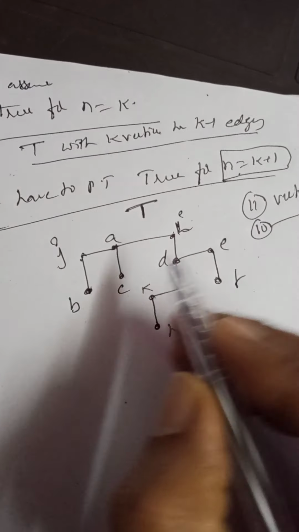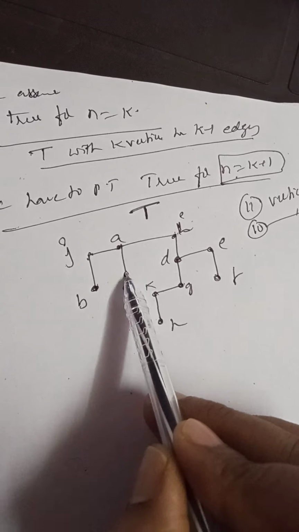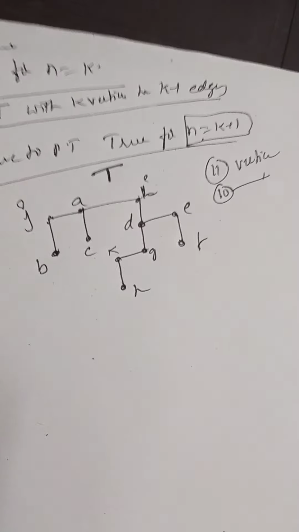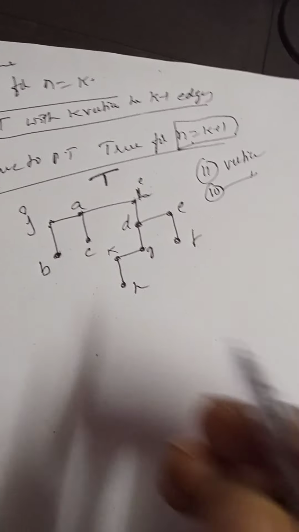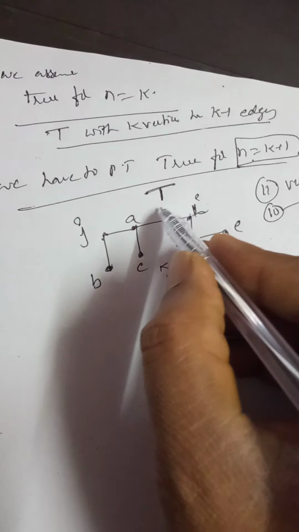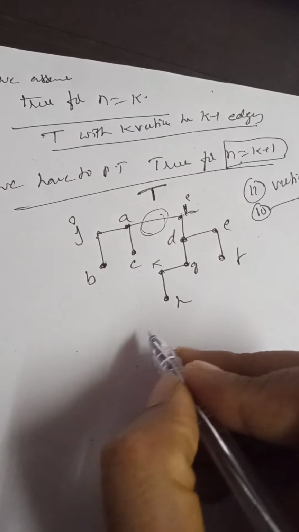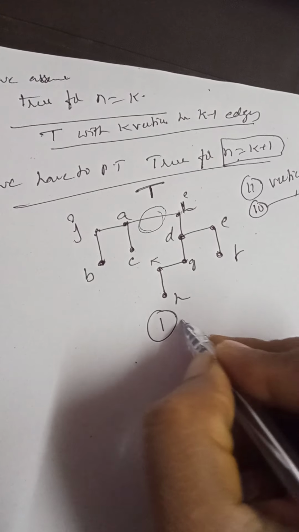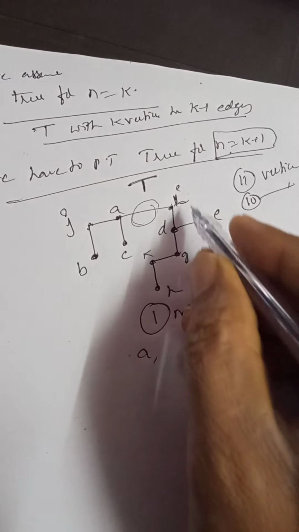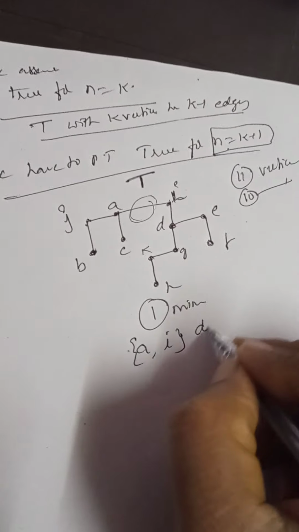Now, see this one. This is a tree with 11 vertices. Once again, 1, 2, 3, 4, 5, 6, 7, 8, 9, 10, 11 vertices are there. Now here in this tree I am deleting this edge. See this, I am deleting this edge, right? This is the minus edge. Which edge am I deleting? The edge A-I I am deleting.